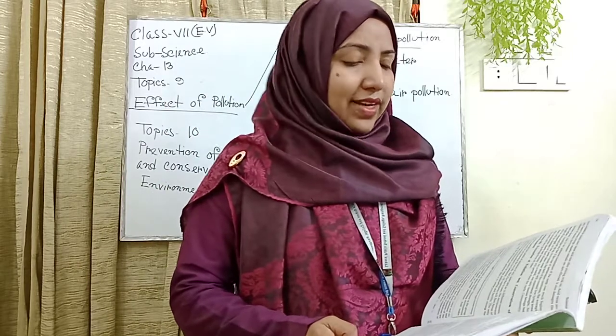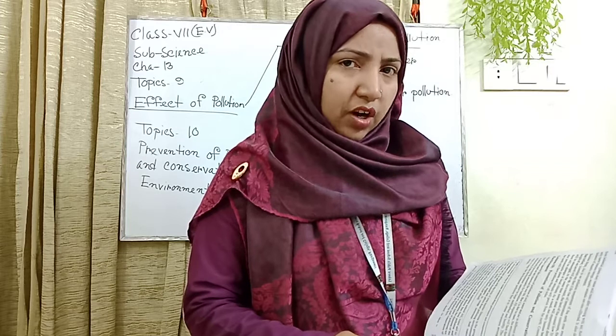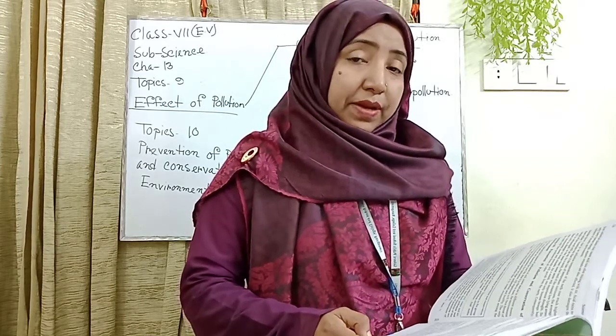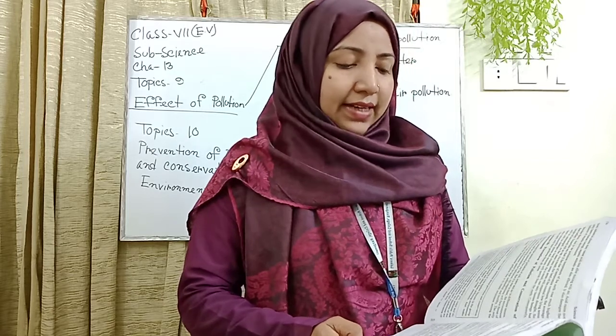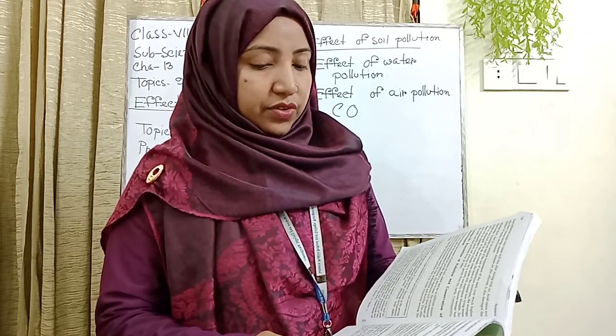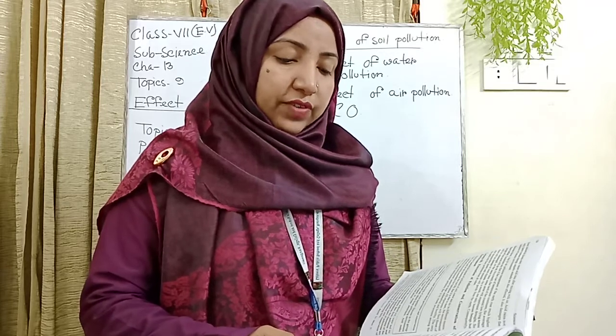Another important point: use of plastic and polythene should be stopped. Instead, jute goods may be used. Use of insecticides and chemical fertilizers should be reduced. Instead, methods of biological control of insects may be used.